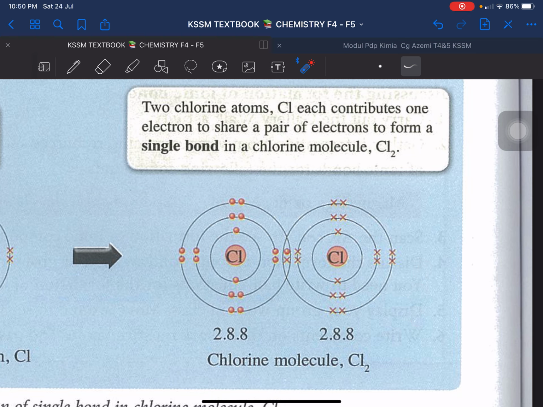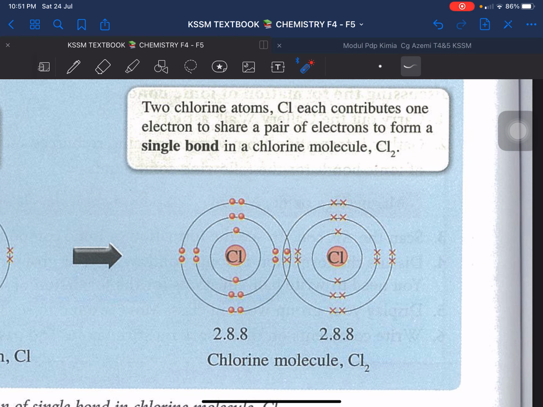So, you must be wondering, teacher, bolehkah lukis begini? Satu bulat, satu lagi X, sedangkan dua-dua ni adalah Cl? Boleh. Kenapa dibolehkan? Supaya senang untuk menunjukkan yang di dalam petala ketiga, the third shell, ada perkongsian berlaku. Teacher, if I don't want to use the X, if I want to use bulat-bulat only, can? Boleh. Dua-dua pun boleh. I want to use all X, boleh? Boleh pun boleh. Jangan saja you go and use this heart symbol kah, bulan kah, bintang kah, cannot. Only the tai lalat and also X.